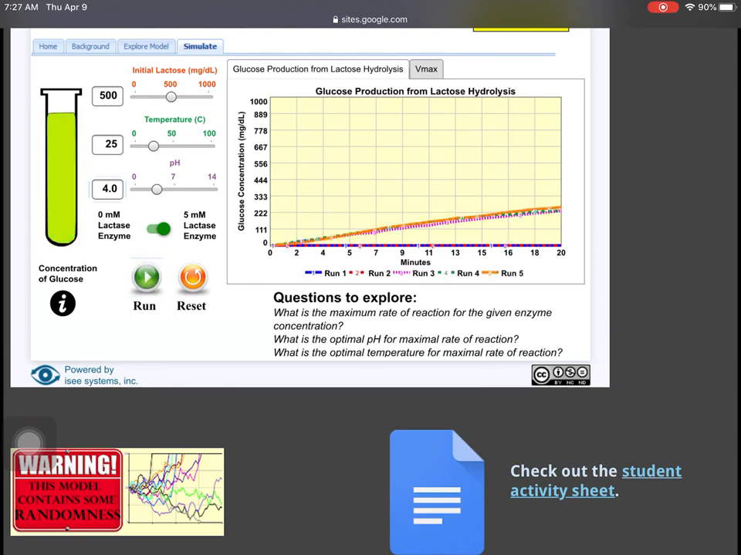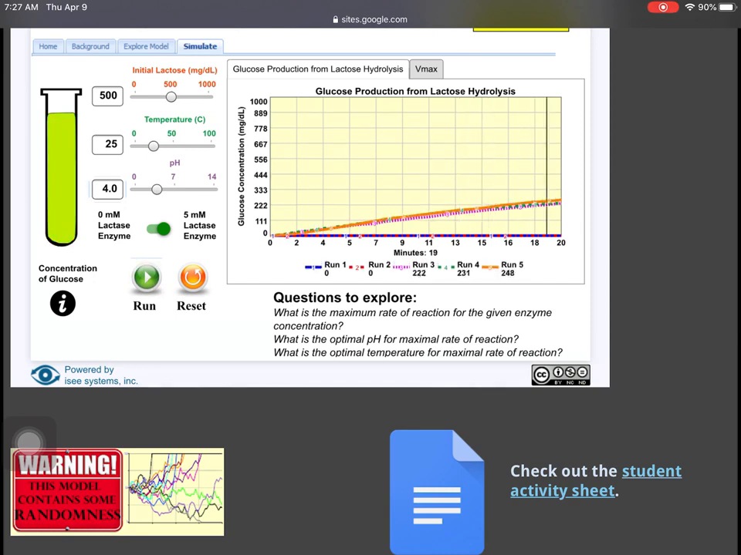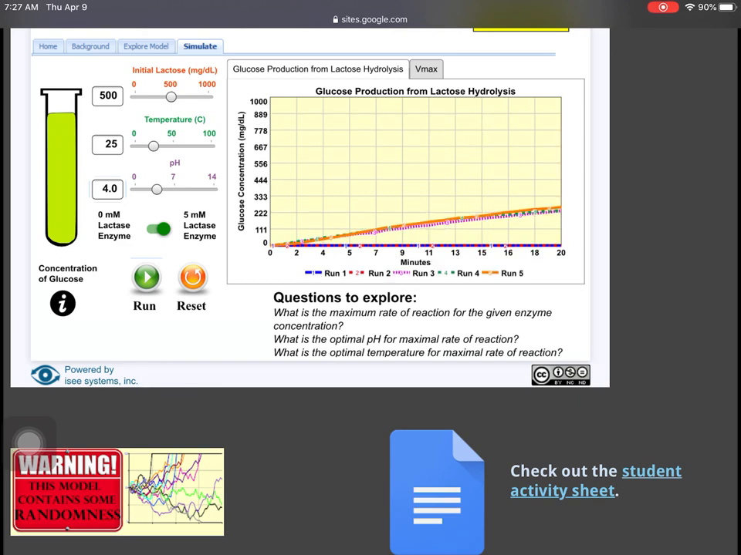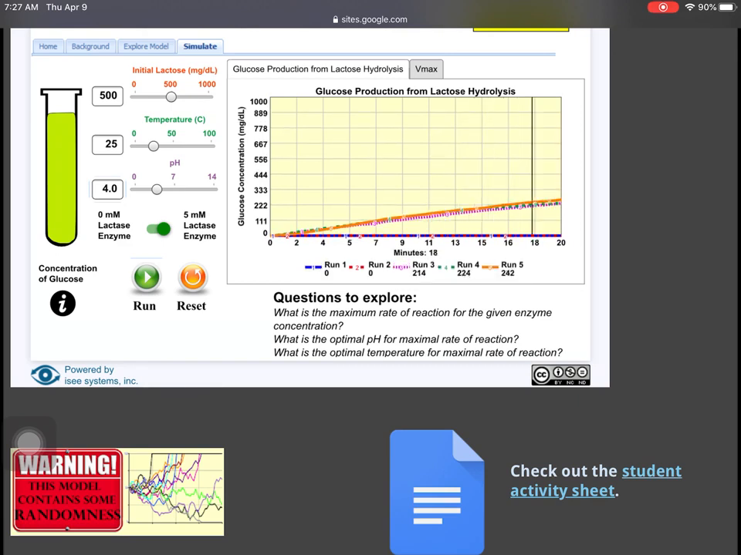So I'm just clicking on the graph here. I'm dragging the line over. And I'm looking at glucose production. This is the top of the graph. Glucose production from lactose. And I'm recording those numbers. 234, 235, 258.